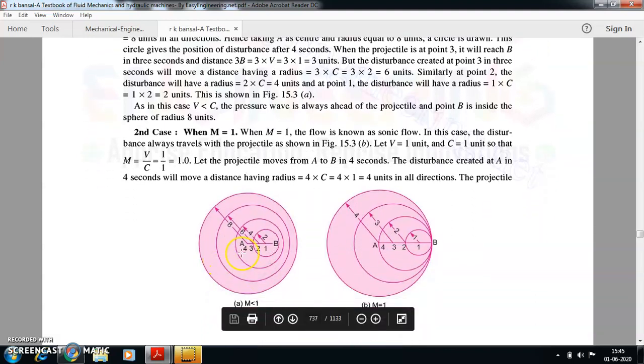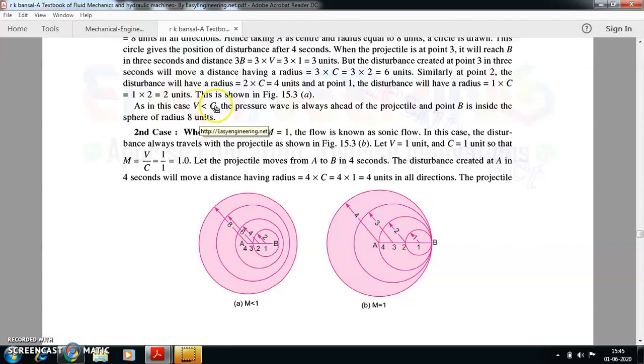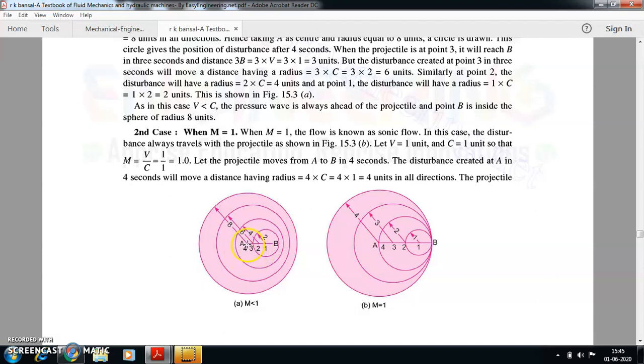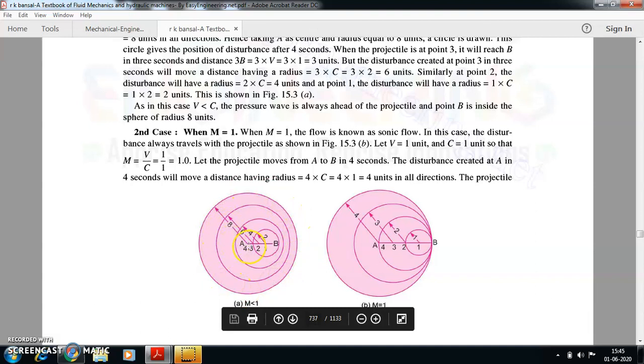The important thing that you have to note down is, as the capital V, the velocity of the projectile, is less than the velocity of the sound wave, the pressure wave is always ahead of the projectile. See, if I look at this particular point A, this circle is larger. When I start moving it, this is ahead of that.